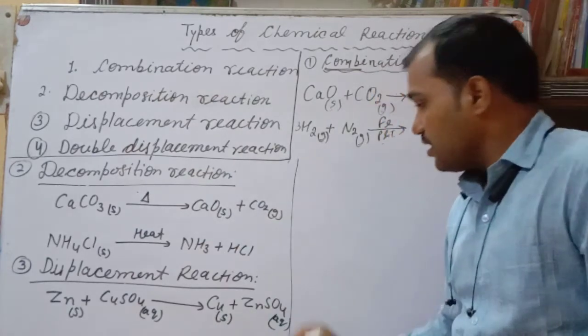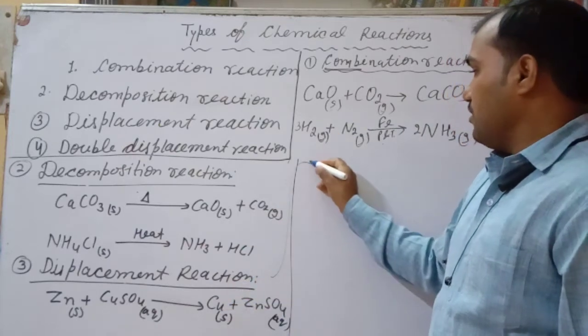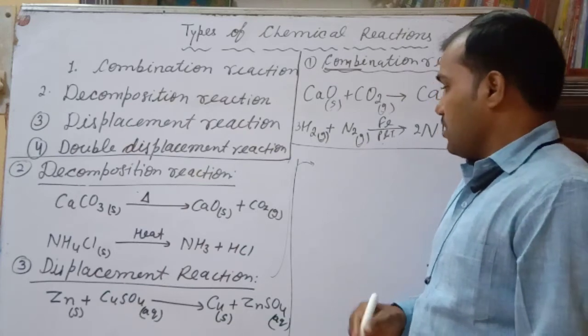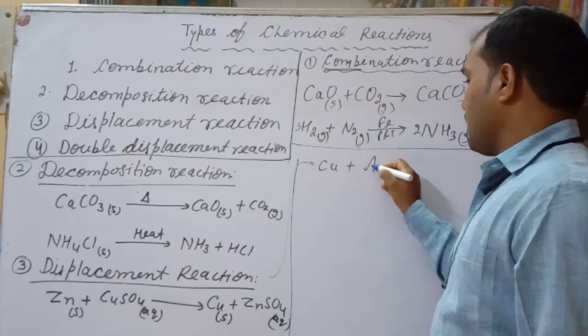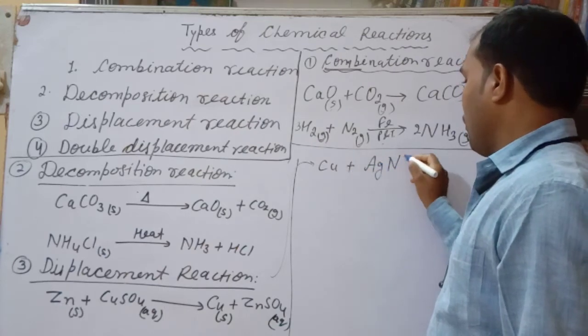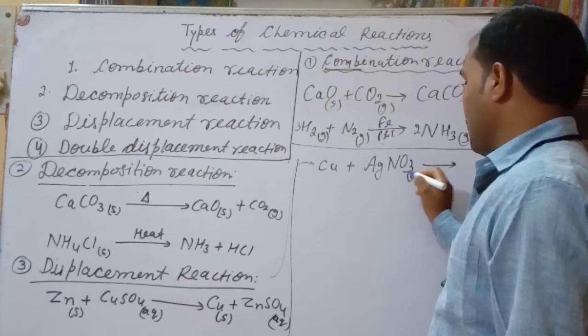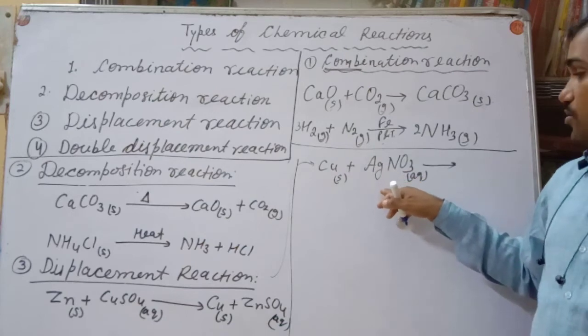Now one more example of the displacement reaction. Suppose you have Cu plus AgNO3, silver nitrate, which is an aqueous solution. Copper is a solid. See, copper is more reactive than silver.